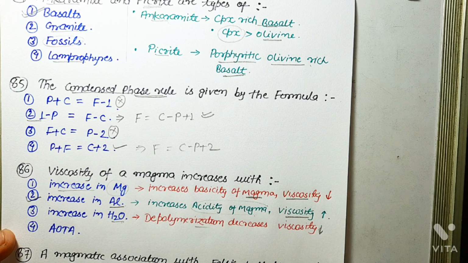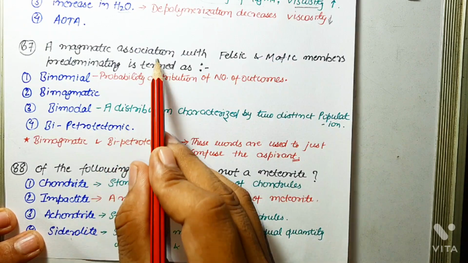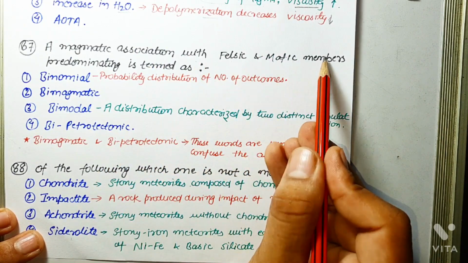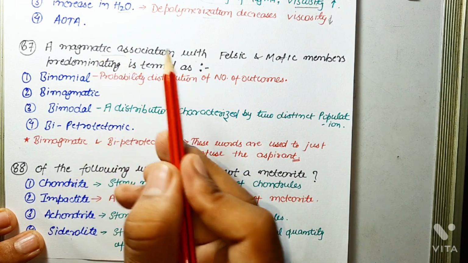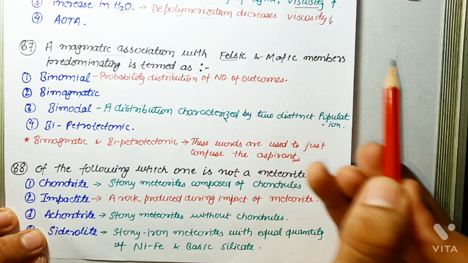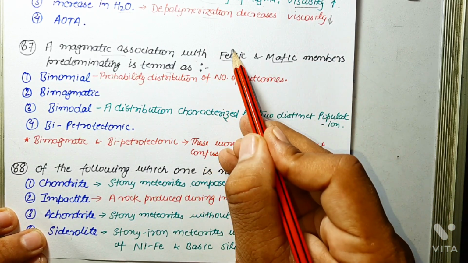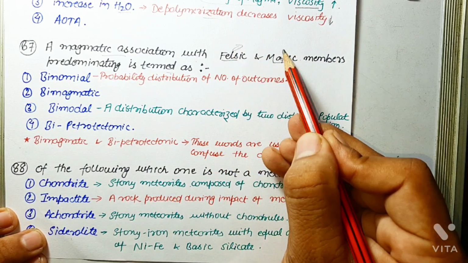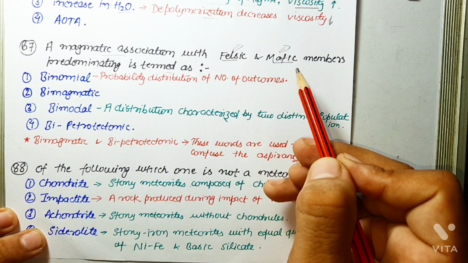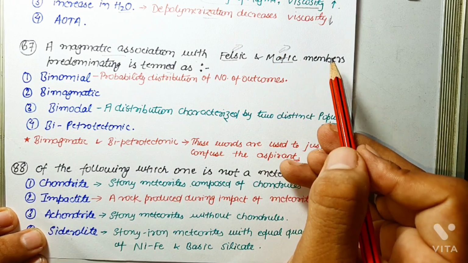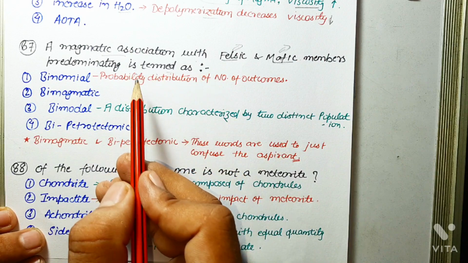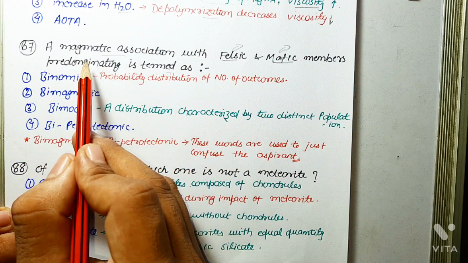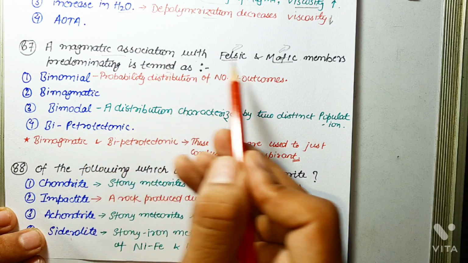Next question is, a magmatic association with felsic and mafic members predominating is termed as. Now, the magmatic association in which there are felsic members as well as mafic members. So, felsic members and mafic members both are distinct mineral phases. Okay, and so you have to answer a term which is associated with this magmatic association with felsic and mafic members.